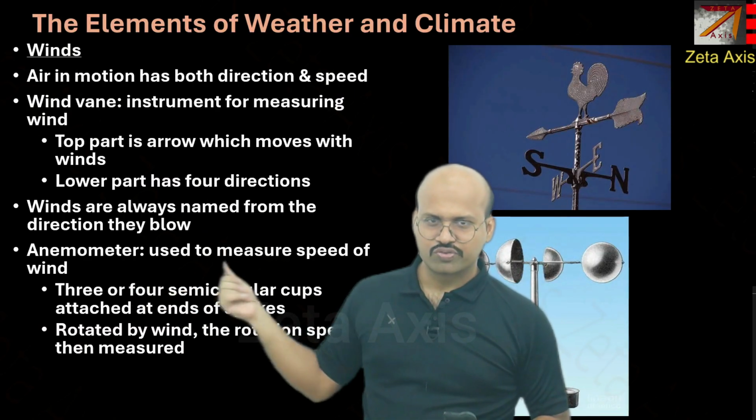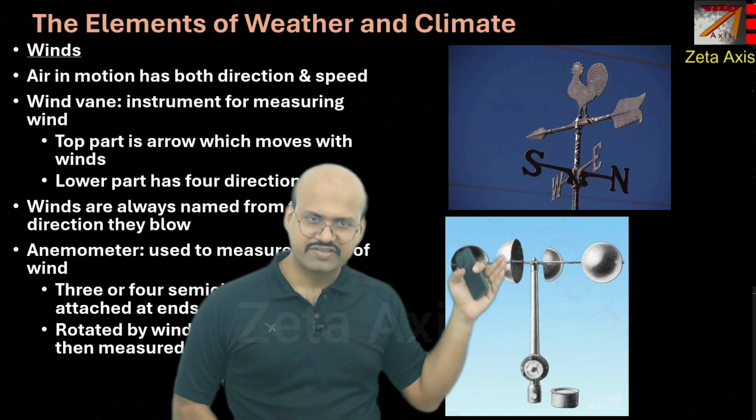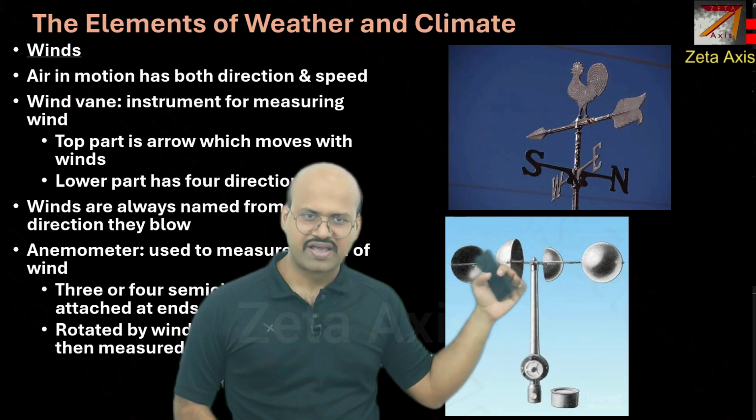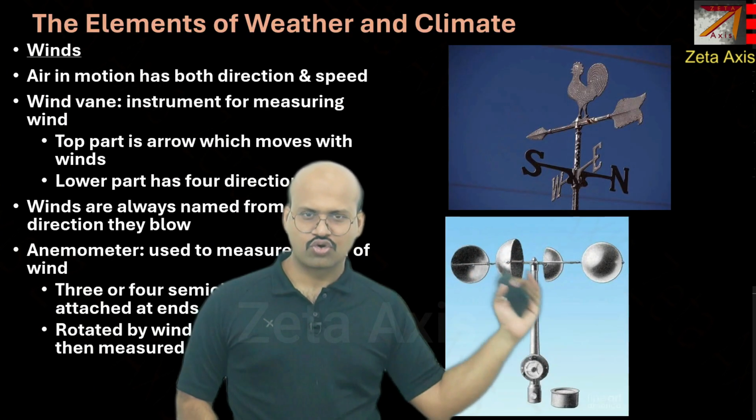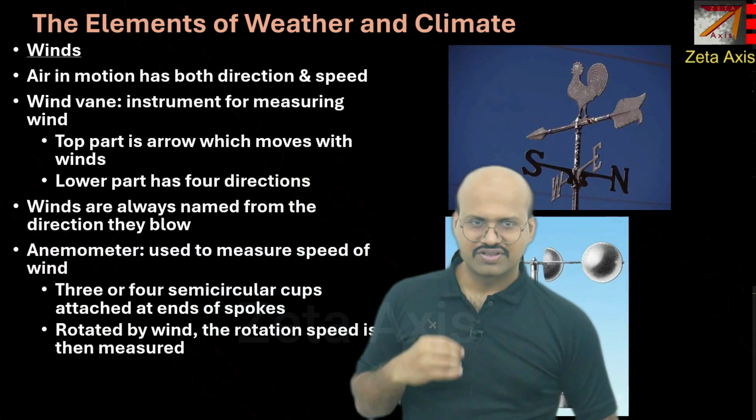Anemometer is used to measure the speed of wind. It is something like this. They are these semi-sphere like things which are attached to a rod, and as the air comes, this will rotate and their speed will be transferred to a meter. So this is how they are measured.